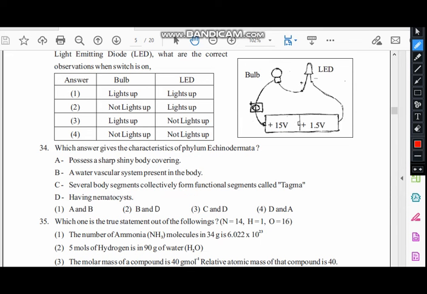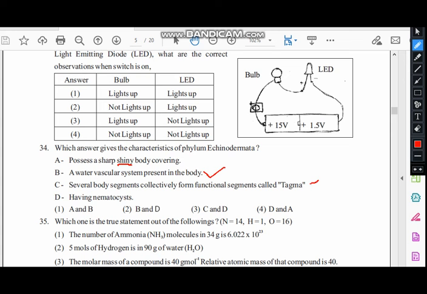Okay, then the 34th one, which answer gives the characteristics of phylum Echinodermata? A, possess a shiny body. Actually, it should be spiny body. B, a water vascular system present in the body. It is correct. C, several body segments collectively form functional segments called tagma.